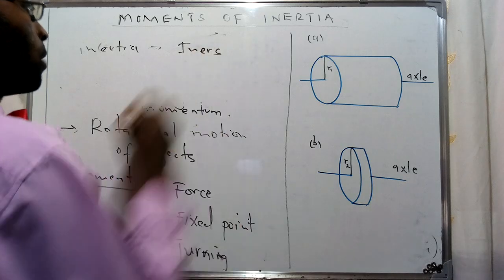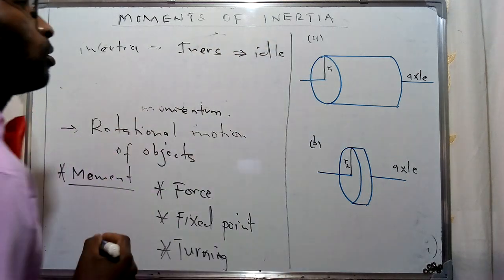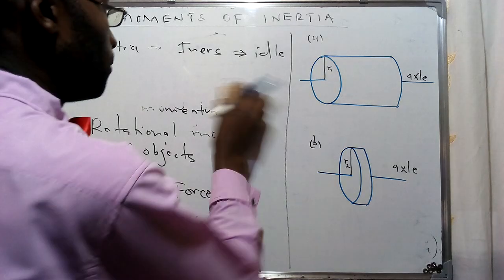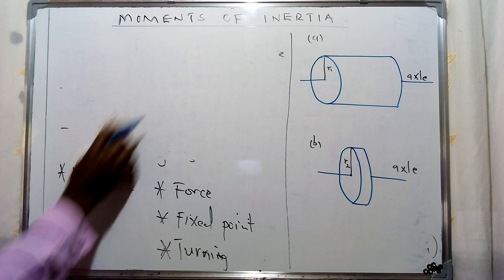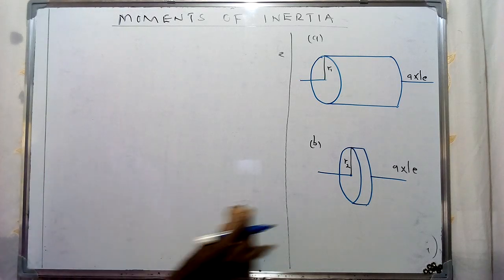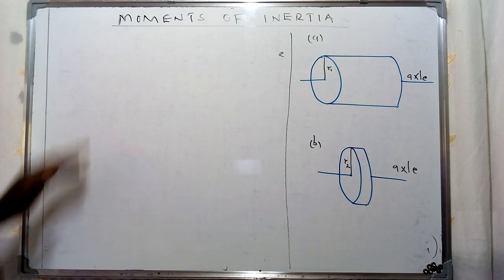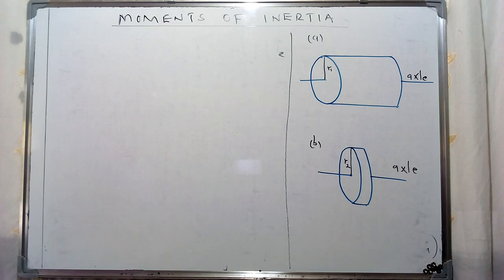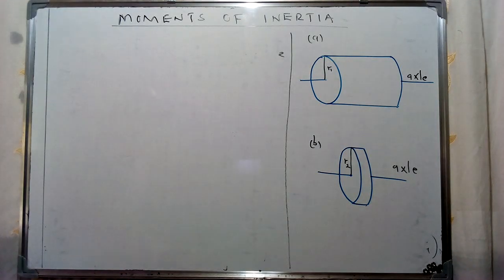And this specific word can literally be given a symbol of being idle, or reluctance to change. So we can define this specific aspect as the moment of inertia, whereby we use a particular aspect of a body which is experiencing a particular force. And therefore, we can define the concept of moment of inertia of that specific body, having defined, of course, what moment is and the concept of inertia.